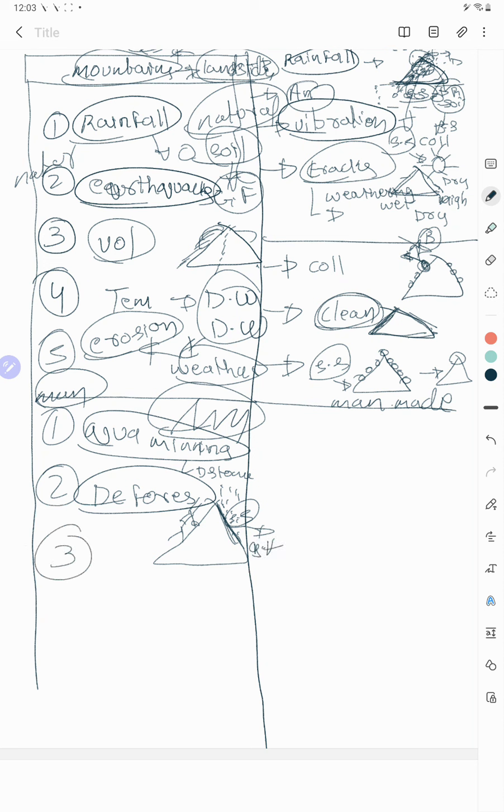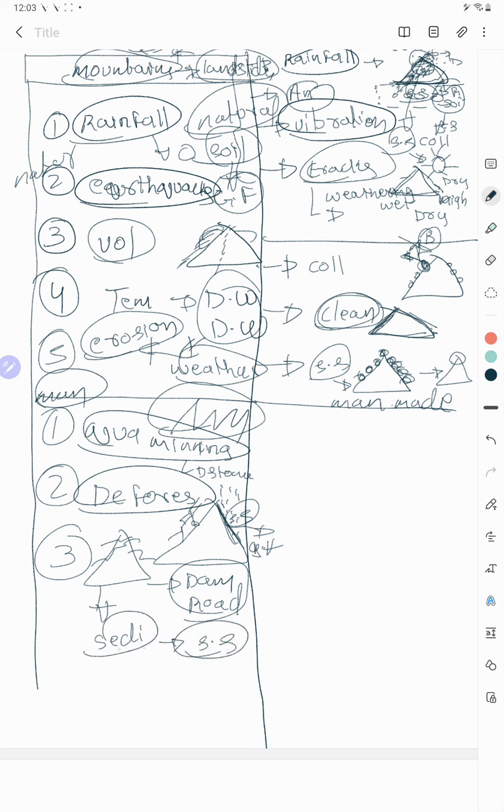Then the third one will be here, human trying to do some art on the mountains, on the pyramid that you have constructed. Here human trying to do construction activities like dam construction, road construction. So this all leads to the landslide. How will it lead to the landslide? Increase in sedimentation, change in shear strength. Okay, all these things make this region vulnerable to the landslide. So these are the basic and general causes of the landslide.